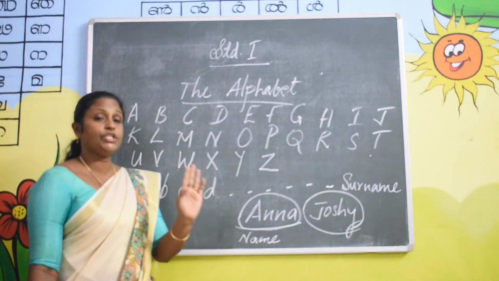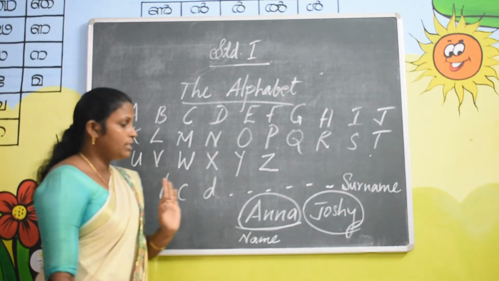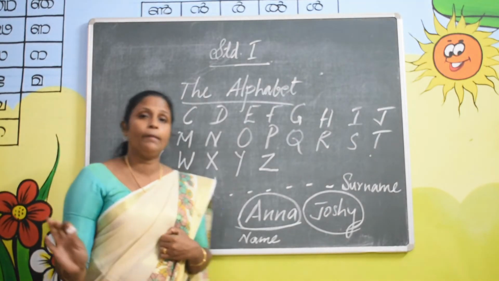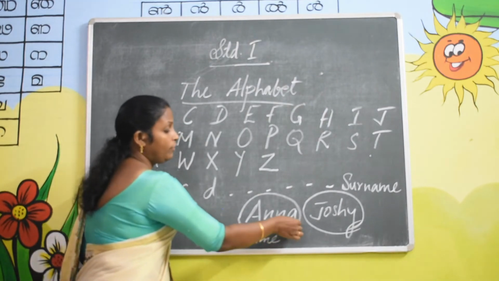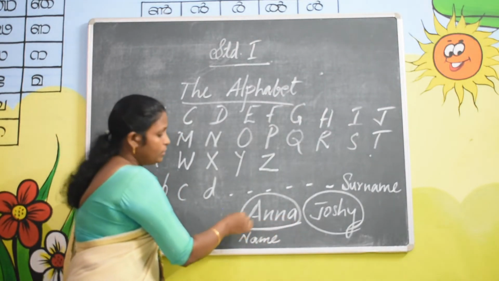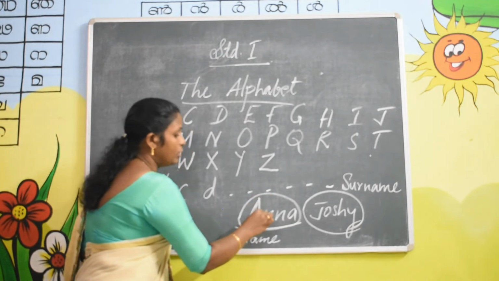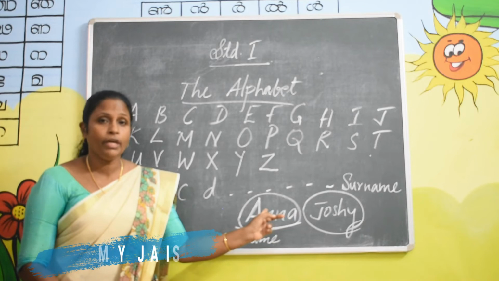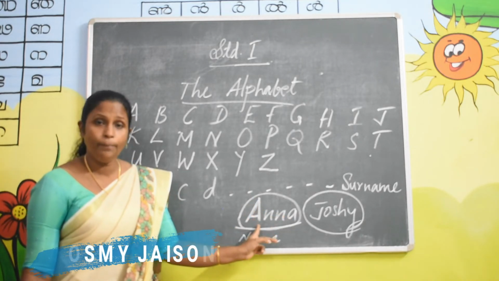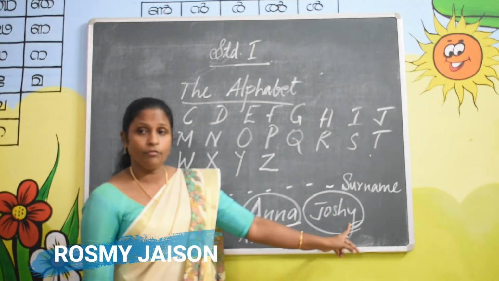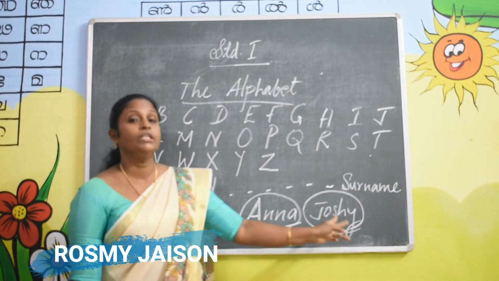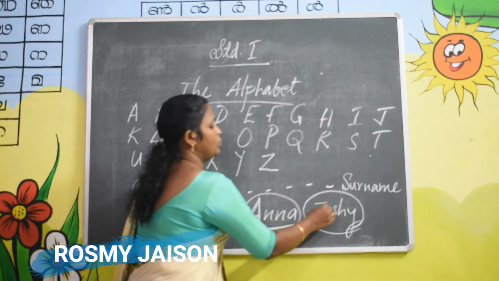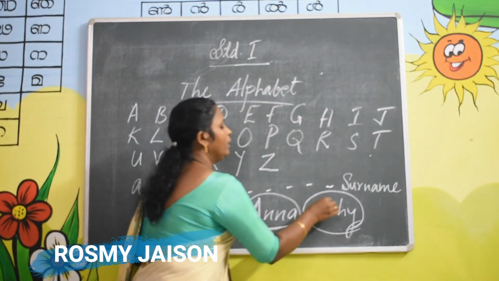So when you write your name, the first letter should be capital. Here the name is Anna, so A should be capital because this is the first letter of her name. And next is the surname. What is her surname? Joshi. The first letter here also should be capital.